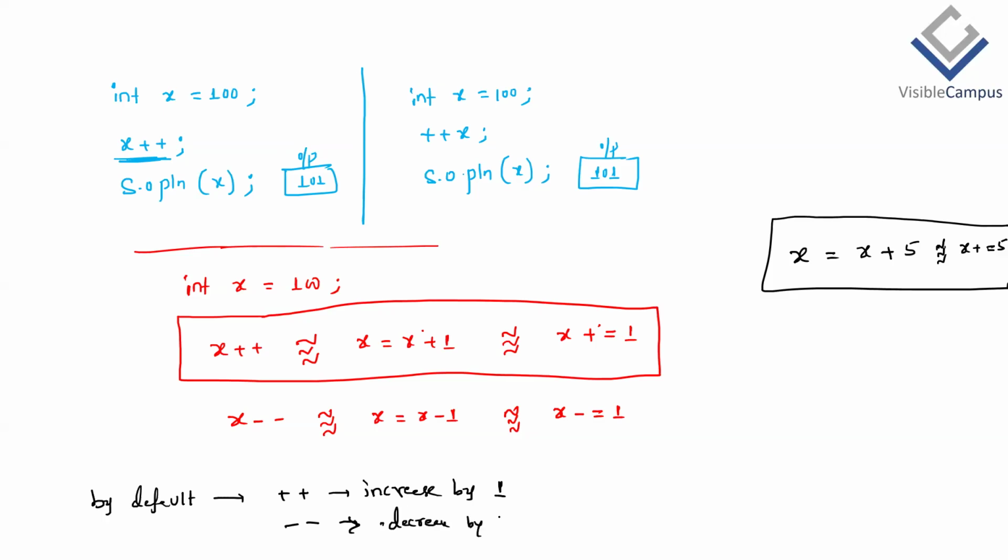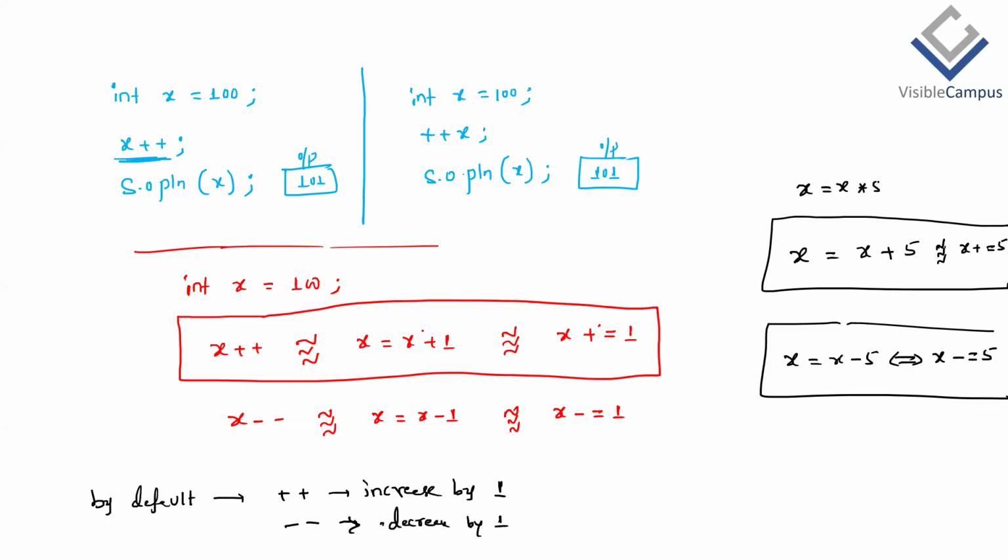But this is a possibility: x = x - 5 can also be written as x -= 5. Am I clear? Then x = x * 5 can also be written as x *= 5. This is also correct.